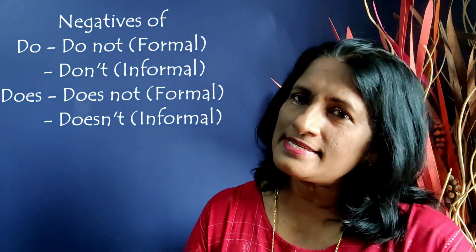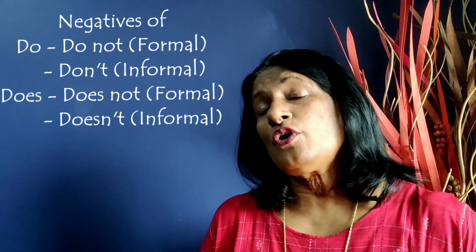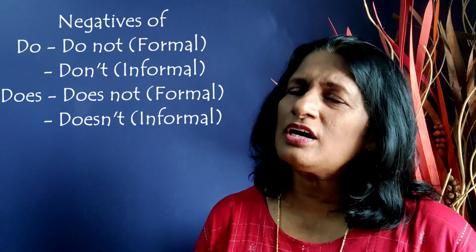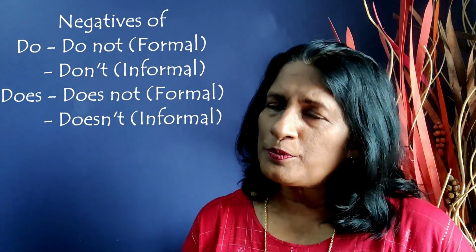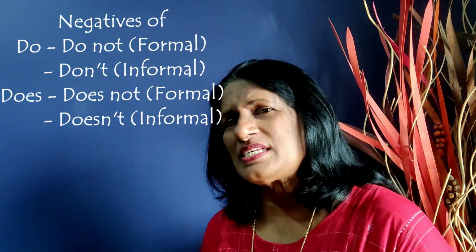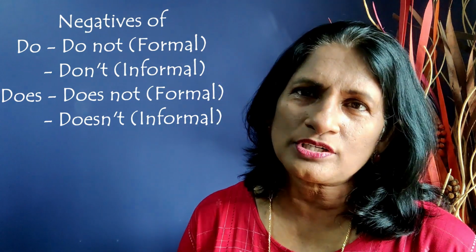Now, let us look at the negatives of all these sentences. I am not enjoying the weather. So, for the negative, we use do not or does not according to the pronoun that is used. For I, we, you, they, we say do not, and for he, she, it, we say does not.